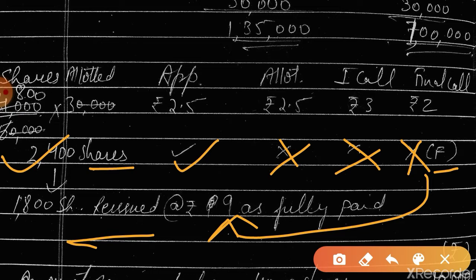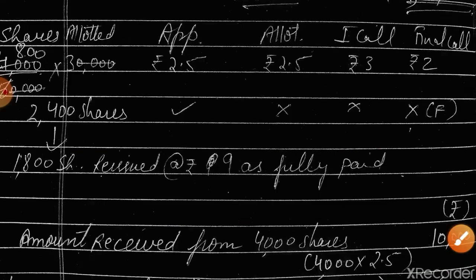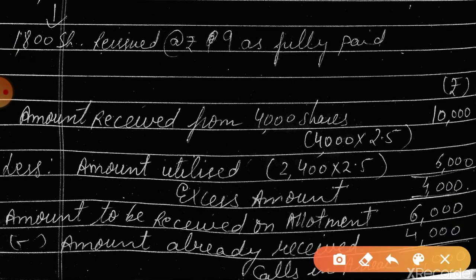Now we have to calculate one more part, the amount received. So what would be the amount received from these 4000 shares? See, he did not know how many shares he would get. He applied for what he wanted to get, and according to that he paid. So he wanted 4000 shares and paid accordingly, so the company gets 10,000, isn't it?